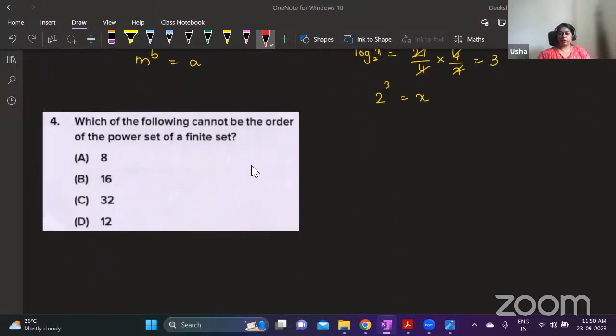Yes, question number 4, 12. It's not a power of 2. Yes, good. 12 is the correct answer. What is the power set of a finite set? It is 2 power n, where n is the number of elements, right? If it is 1 element, 2 is the answer. If it is 2 elements in the main set, it is 2 power 2. So the number of elements in the power set has to be a power of 2 only. 8 can be written as 2 power 3. This can be written as 2 power 4 and this is 2 power 5. This you cannot write as 2 power of any number. Therefore, this cannot be the order of any power set.